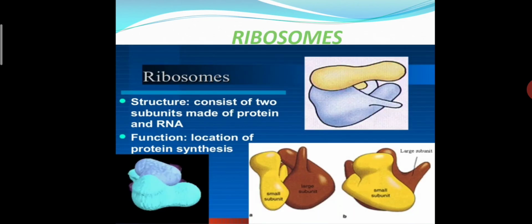Now about ribosomes. Students, we all know about ribosomes, what is their function? Their function is to make proteins. Now let's see, there is a picture that gives you some information. When we are talking about the structure, a ribosome consists of two subunits made of protein and RNA.